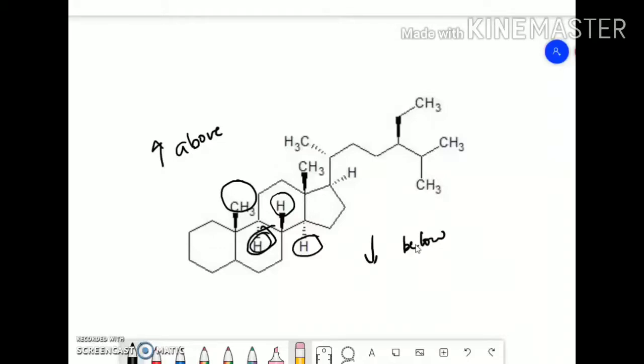When the methyl group or side chain is above the plane, it will be closer to the observer, and so it is indicated by a bold line. And when the hydrogen atom or the side chain is below the plane, it is away from the observer, and it is indicated by dotted lines or dashed lines.